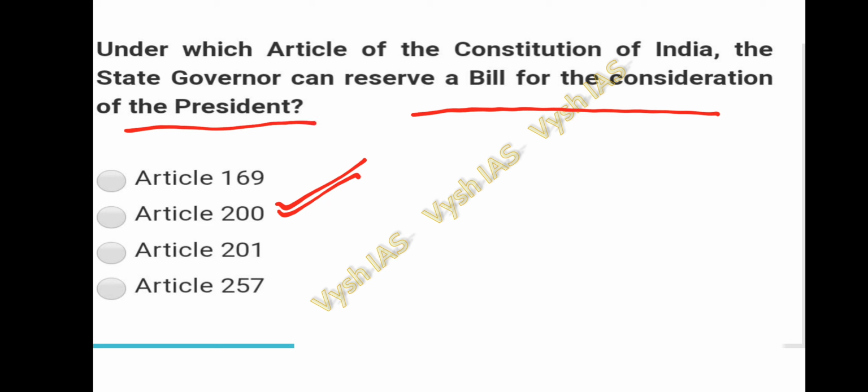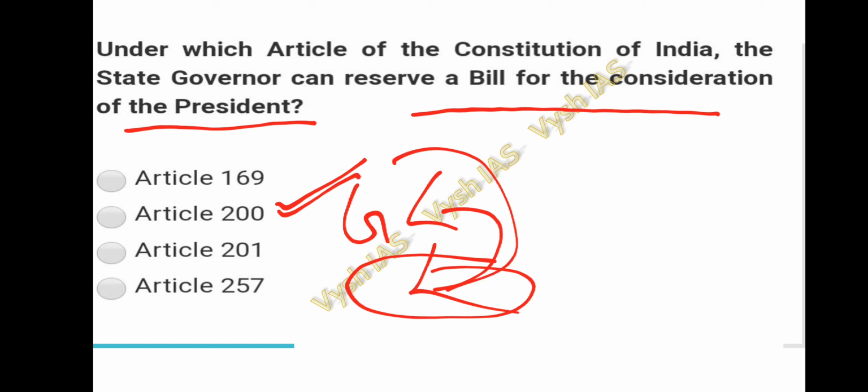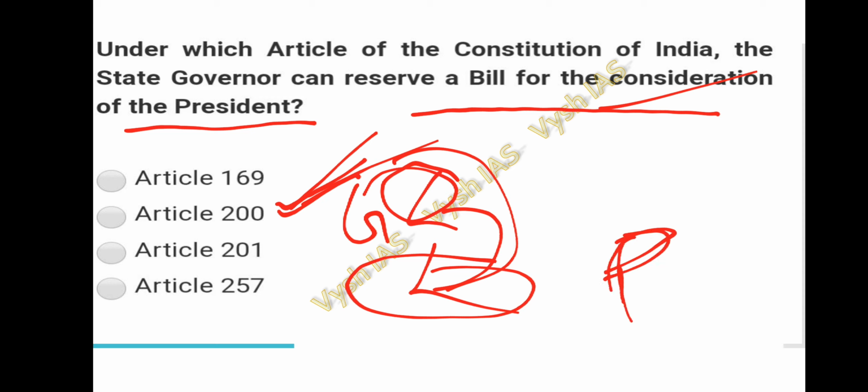So whenever a bill comes from the state legislature towards the governor, he has the power to send it back once, and he has the power to sign, or he can reserve the bill for the consideration of the president. So he has the power to reserve a bill for the consideration of the president under article 200. So remember this point. Even the president will have the power, but the president can't reserve the bill for the consideration of the governor, but the governor will send it to the president for his consideration. So this is the difference between them with regard to the assent on the bill in order to make it an act.